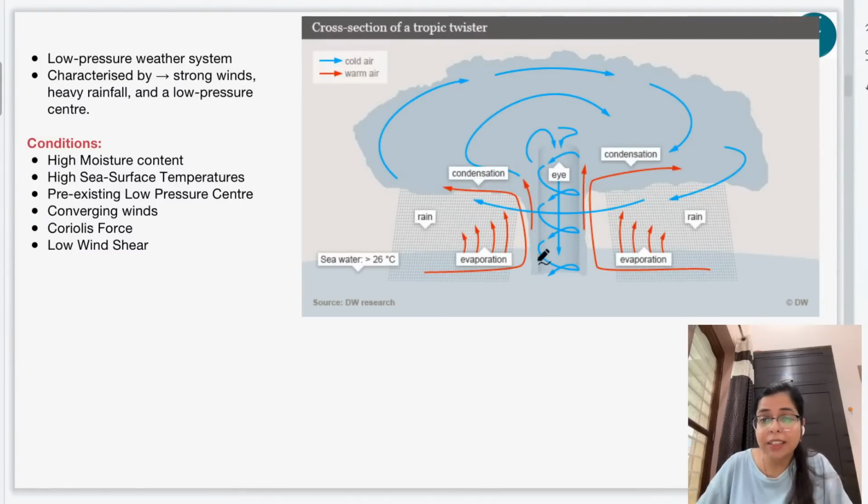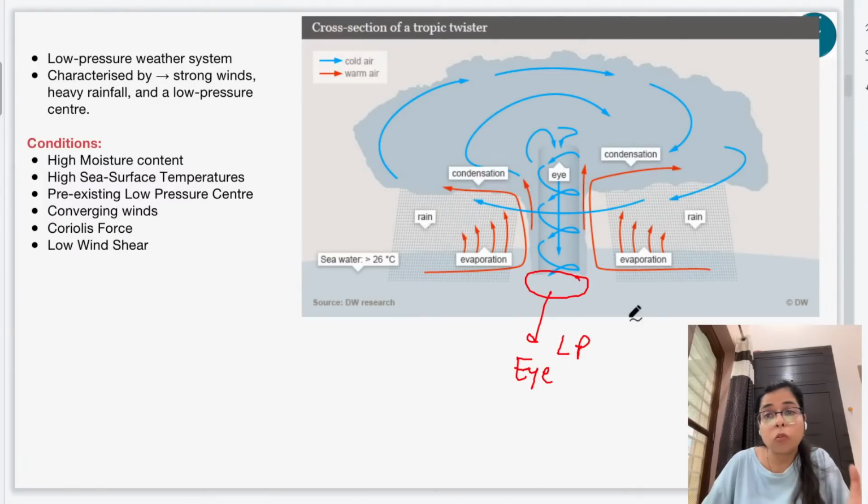Okay. So if we see in this image, quickly we can see that this particular region is a low pressure center in a cyclone, and this is known as the eye of a cyclone. So this eye of the cyclone is generally the calmest region of a cyclone, and it extends from 20 kilometer to a distance of 40 kilometer.